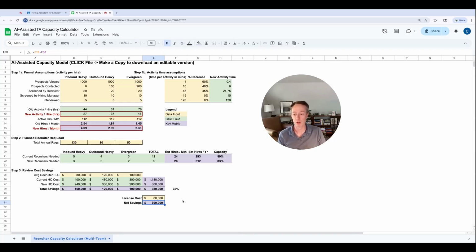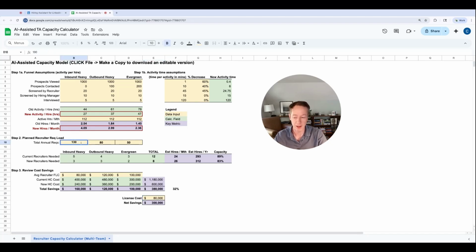But overall, you can see based on these assumptions, net savings of 300,000 accounted for a $10,000 per recruiter license cost, which I think is probably very high. Actually, I would expect that to be much lower. Using a lot of conservative estimates, it seems like a no-brainer. Obviously, we're going to figure out whether this actually works when we see more companies actually using this kind of technology. Pretty excited by this.